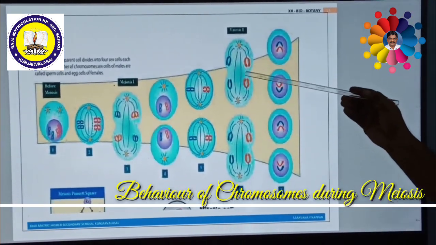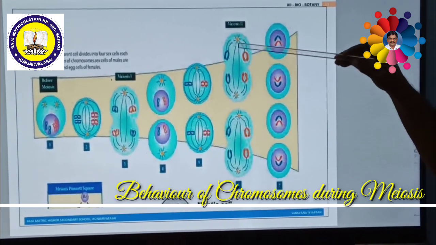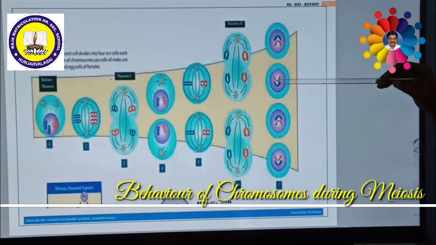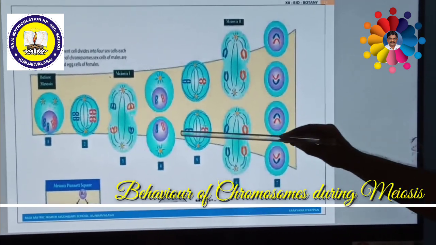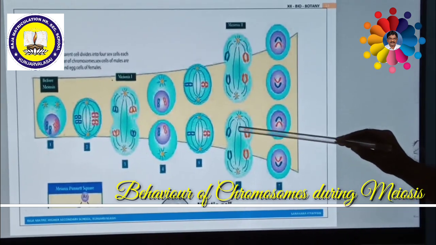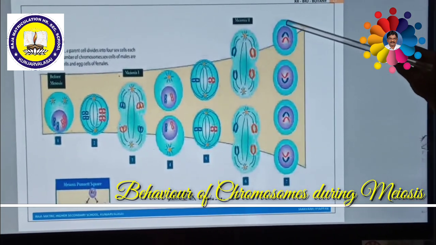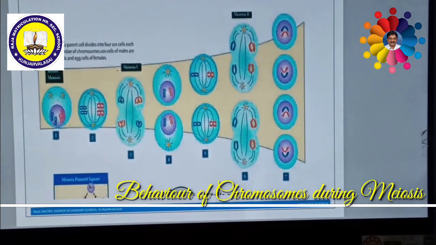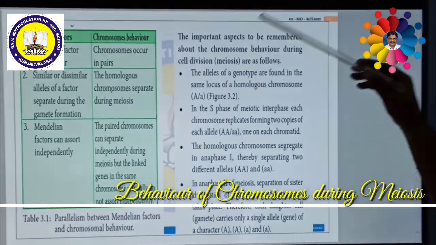During anaphase 2, this capital A separates, this capital A separates. That means two capital A gametes. Similarly, the two small a are also separated again, small a separate, small a separate. So small a, small a, capital A, capital A, four gametes may be formed. So this is the chromosomal behavior during cell division.